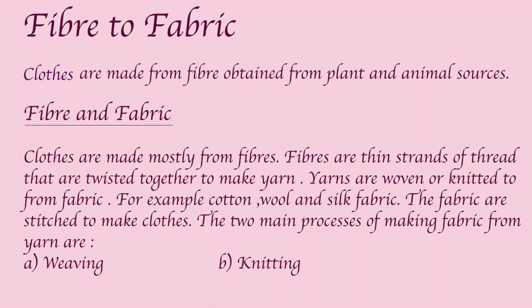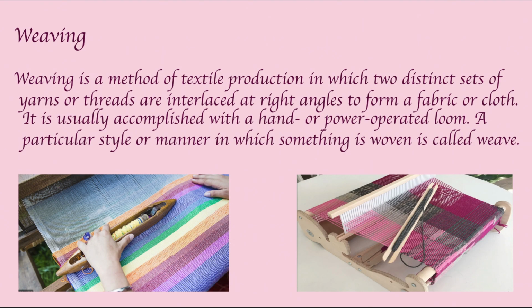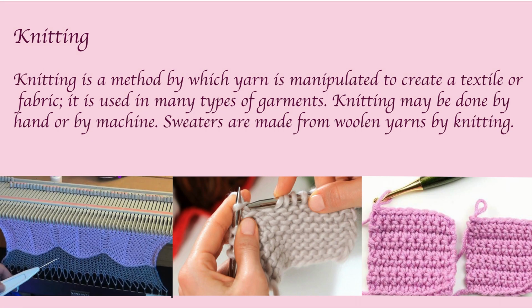The two main processes of making fabric from yarn are weaving and knitting. What is weaving? Weaving is a method of textile production in which two distinct sets of yarn or threads are interlaced at right angles to form a fabric or a cloth. It is usually accomplished with a hand or power operated loom. A particular style or manner in which something is woven is called a weave. You can see in the picture there are two sets of thread that are interlaced at right angles in a loom. The other method is knitting.